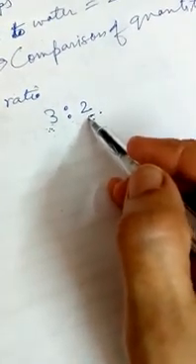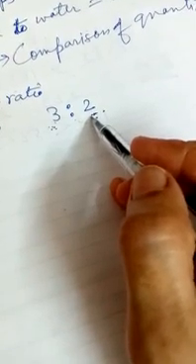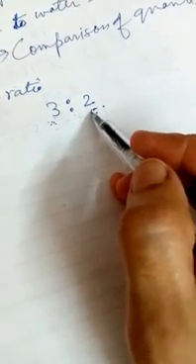Now here, when we are talking about the quantity, it should be the same quantity. All right. The quantity cannot be different. Like if I am taking 3 rupees, then 2 should also be in rupees. If I am taking 3 cups, then it should also be 2 cups. So the quantity should be the same. All right. Now when we are comparing it, suppose I take 3 meters here and then 2 meters here. So the units are the same, both are meters and meters. So this is how we are comparing the quantities, which is called ratio, and the quantities should be of the same kind or the same units.